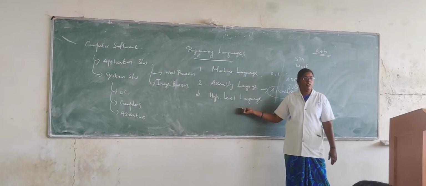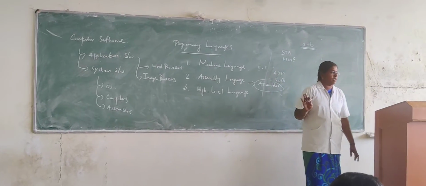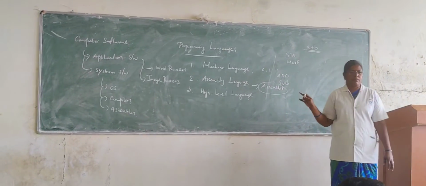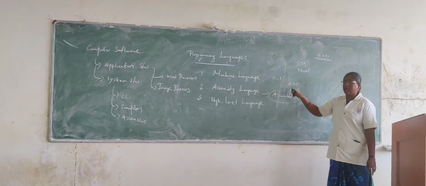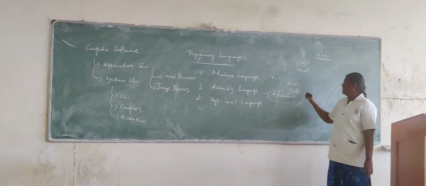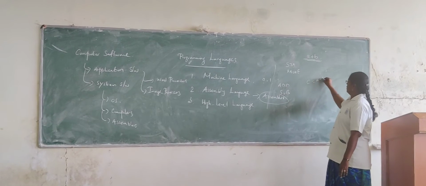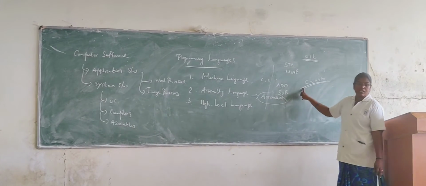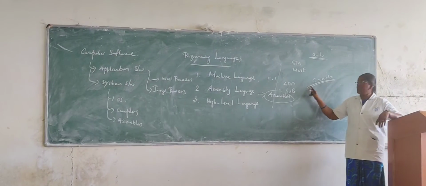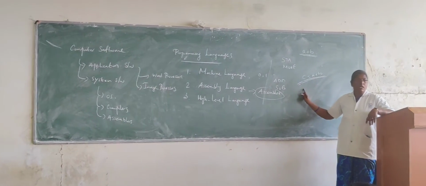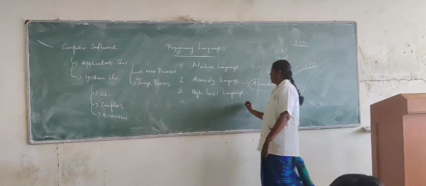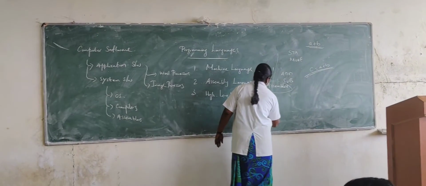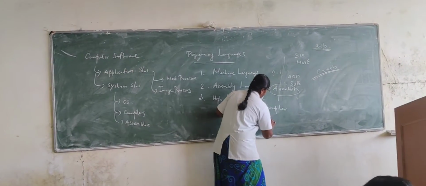But are these notations directly understandable by the system? No. The machine cannot understand even simple words like store, move and sub. So how would c equal to a plus b be handled? It cannot be understood by the machine. For understanding this notation, we use special software. This type of software is known as the compiler and the interpreter.